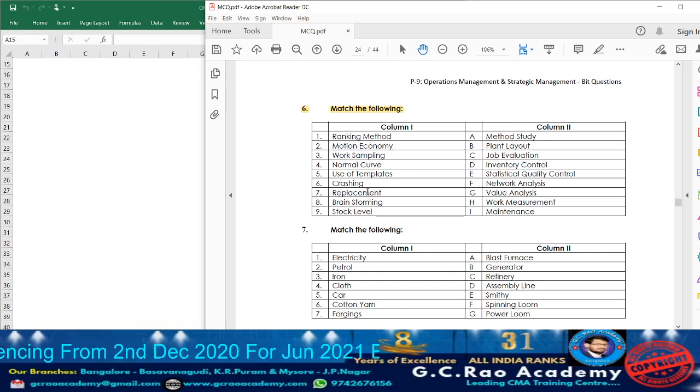Next, point number 6. What are they given? Crashing. Crashing is one of the techniques of what?